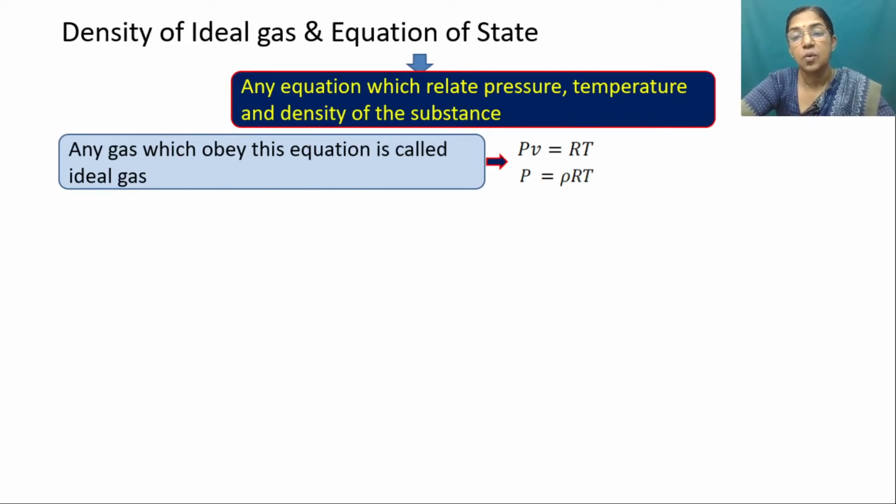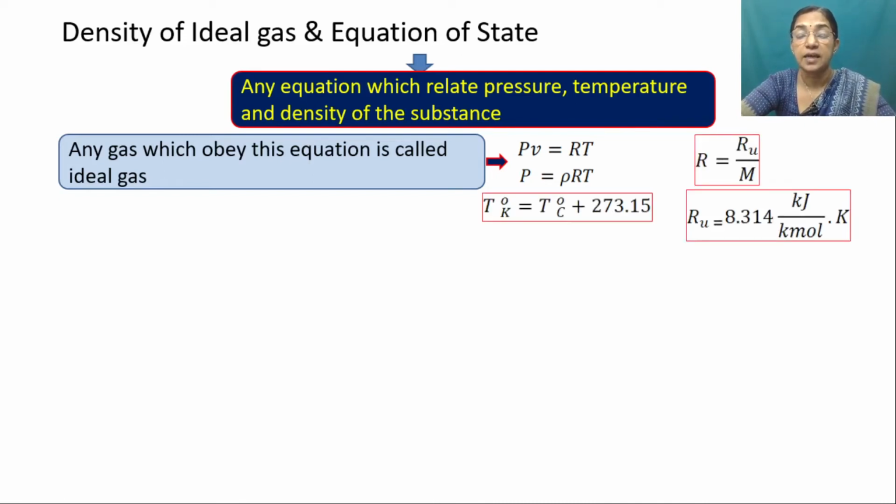However, this concept we cannot use directly in the case of steams, that is used in the steam power plants and refrigerator gases, etc., because they are in the state of saturation. But for all real gases in low density stage, we can utilize this equation. This P means absolute pressure and T, that is absolute temperature, or we can call it thermodynamic temperature. So if the temperature is given in degree centigrade, we can convert that into degree Kelvin.